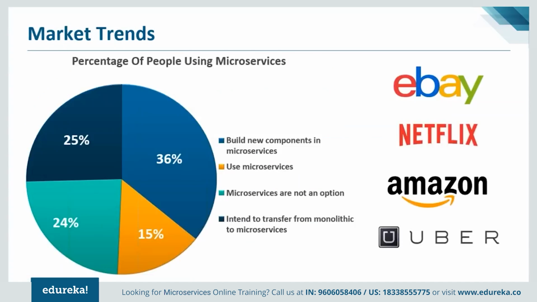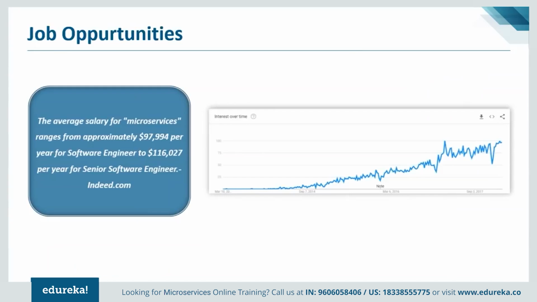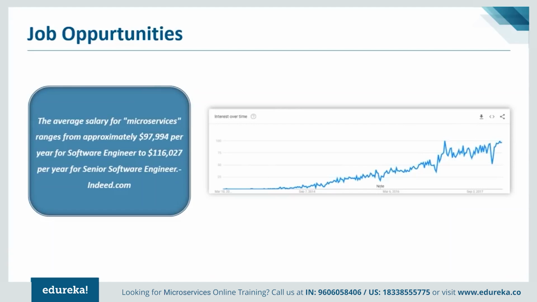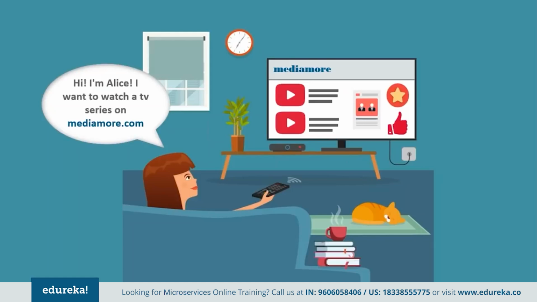Now many of you may think, why should you learn microservices? Well, I could justify by saying that many multinational companies such as eBay, Netflix, Amazon, Uber use microservices in their company structure. Not just the multinational companies, but the percentage of people using microservices has also tentatively increased. Looking at the job opportunities, the average salary ranges from approximately $97,000 per year for a software engineer and $116,000 per year for a senior software engineer. Isn't it great? So now that you have a good reason to learn microservices, let's deep dive into learning more